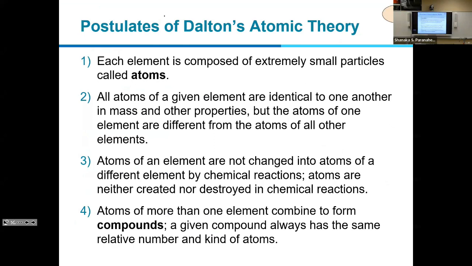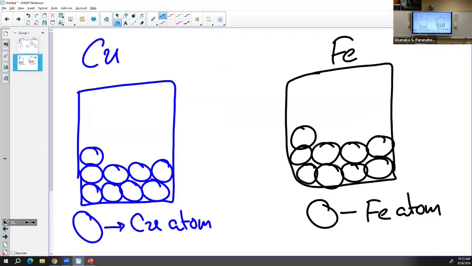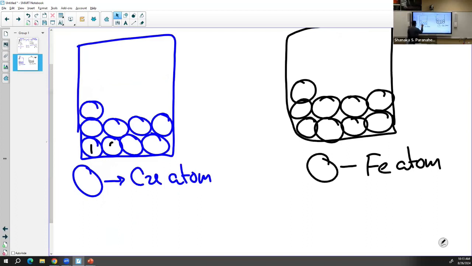The second point in Dalton's atomic theory is that all atoms of a given element are identical to one another in mass and other properties, but the atoms of one element are different from the atoms of all other elements. As an example, let's say this is copper atom 1, and this is copper atom 2. Copper atom 1 is identical, so when we write three lines like this, it's not equal, it's identical, identical by all properties.